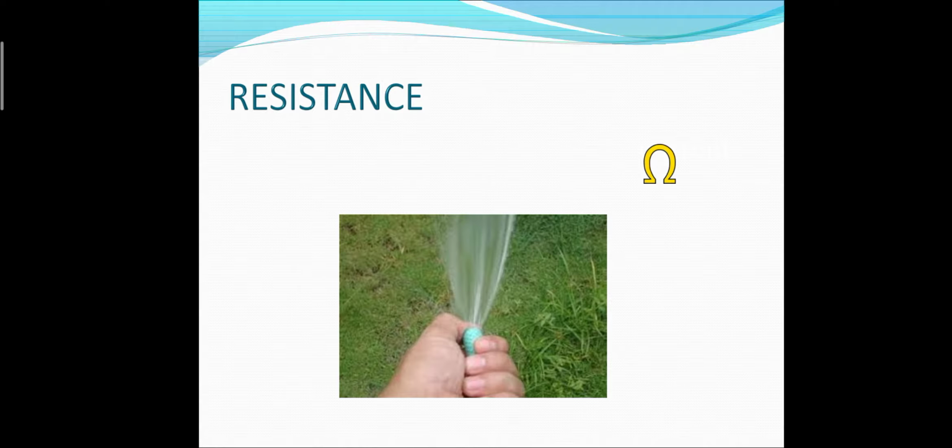Because of that, the water will rush out of that pipe with a greater speed, and hence we are developing a resistance or a hindrance in the flow of the water. Similarly, a resistor basically develops a hindrance in the passage of the flow of electrons.